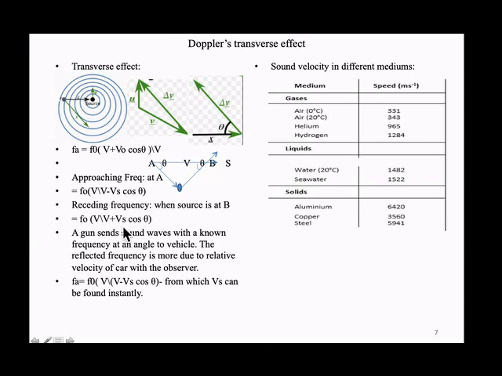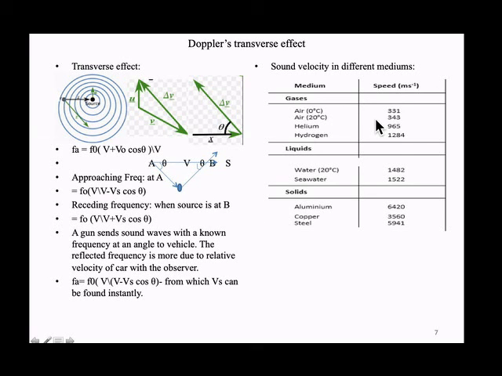So instantly the instrument understands whether this vehicle is moving within the limit or above it. This is the system. The approaching frequency is V by V minus Vs cos theta. Approaching means the velocity is towards it. Receding, going away, is V by V plus Vs cos theta. The velocity is going away, so the frequency will be reduced. Here the frequency is increased, like a train moving past a standing observer. But basically this is the principle of finding out the speed.